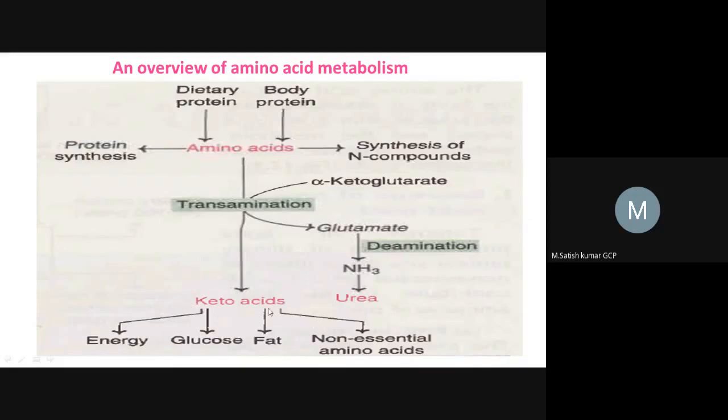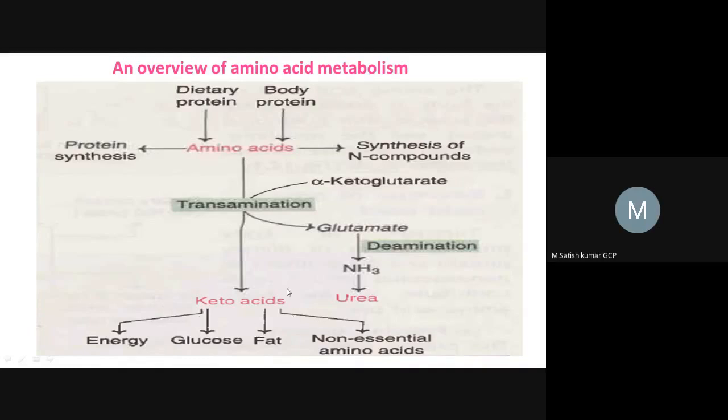Why? Because these keto acids will be useful for formation of energy, and these keto acids will be useful for synthesizing glucose molecules and fat. And these keto acids will be useful for the synthesis of non-essential amino acids, right? So that's why these keto acids are very essential.